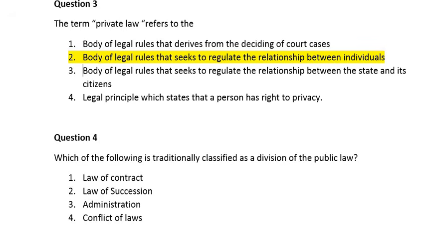Question 4. Which of the following is traditionally classified as a division of the public law? Number 1, law of contract. Number 2, law of successions. Number 3, administration. Number 4, conflict of laws. So guys, here the correct answer is administration.